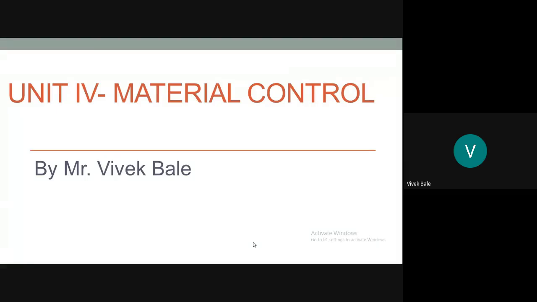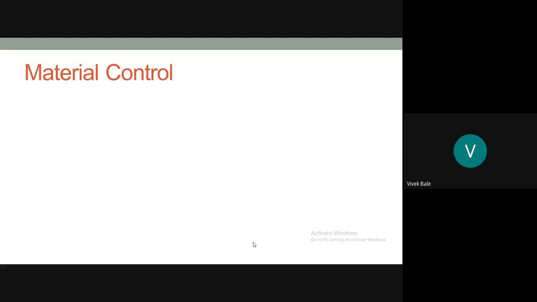But before material control, you should understand the meaning of material. Basically, material means any component which is required in the process of manufacturing.